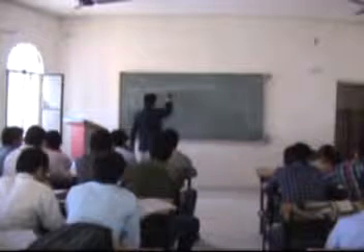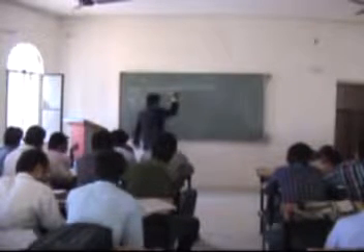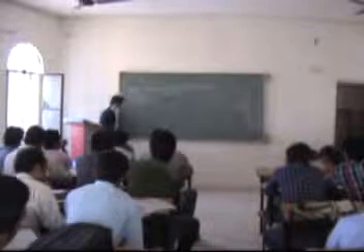So we are considering that mobile node M is located here.